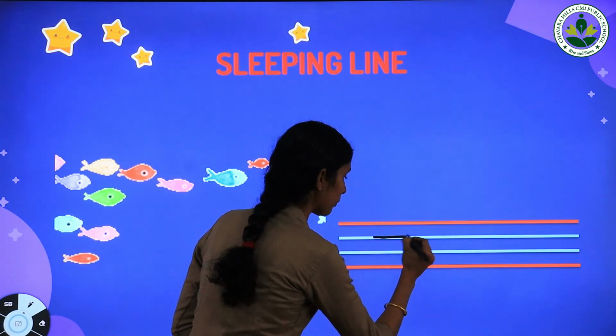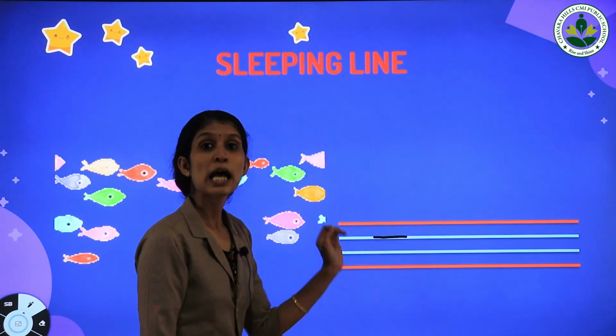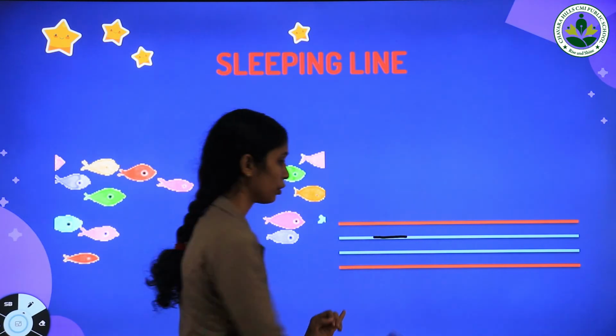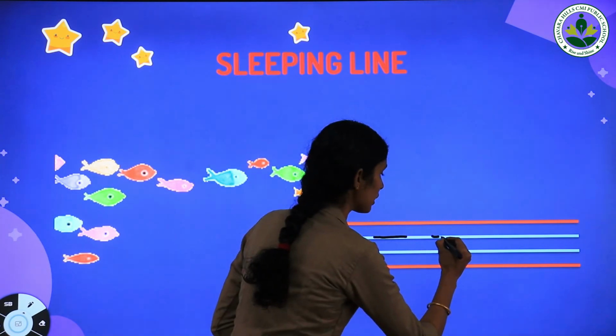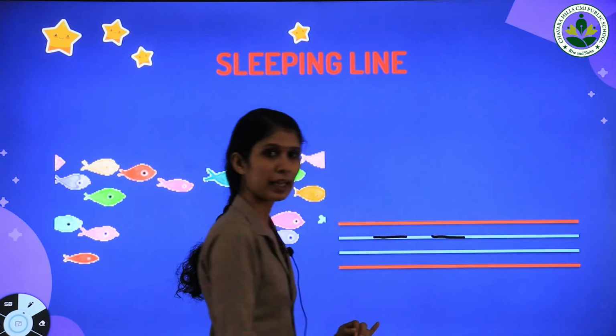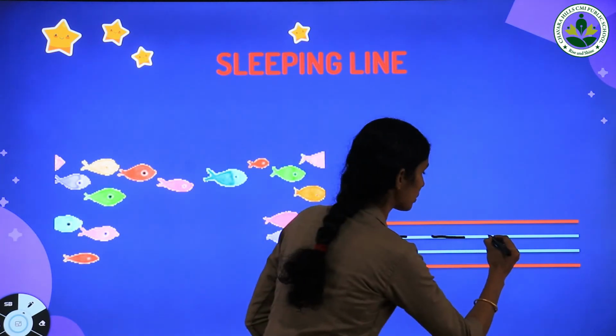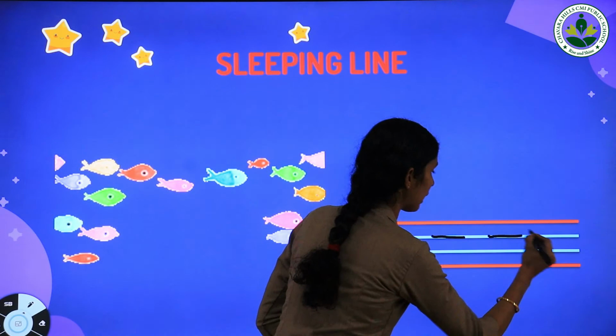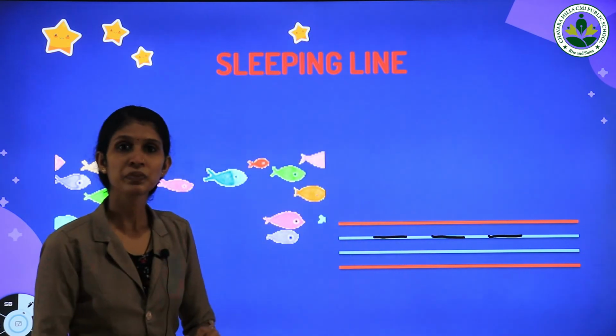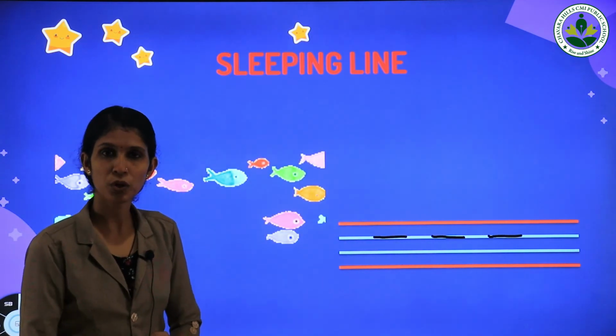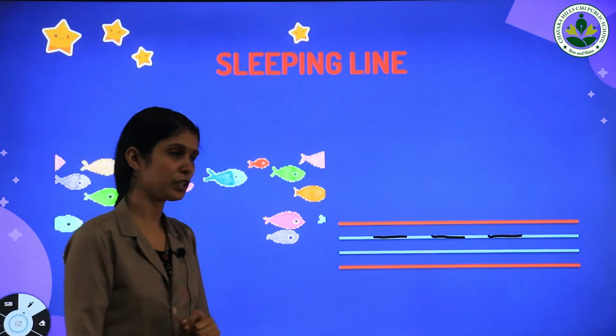Sleeping line. Which line is this? Sleeping line. Very good. Once more. Sleeping line. Which line is this? Sleeping line. Once more. Very good children.